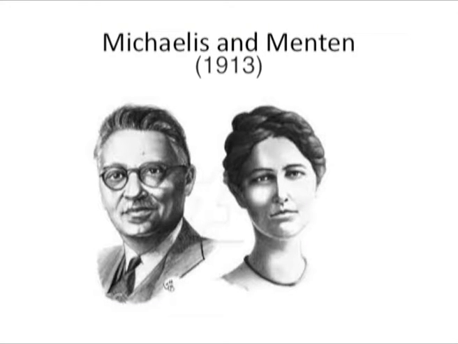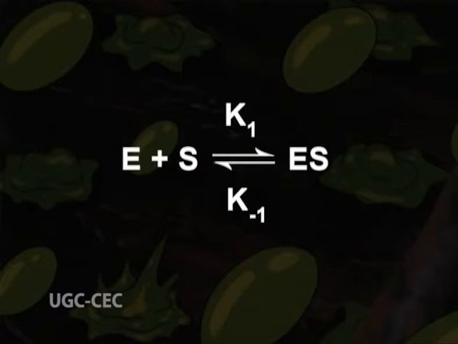In 1913, Leonor Michaelis and Maud Menten developed a kinetic equation to explain the behavior of many simple enzymes. The most important assumption in the development of this equation was that enzymes first combine with the substrate to form the enzyme substrate complex in a relatively fast reversible step. Enzyme plus substrate reversibly equals enzyme substrate complex. The forward reaction is governed by k1 and the reverse reaction is governed by k-1.